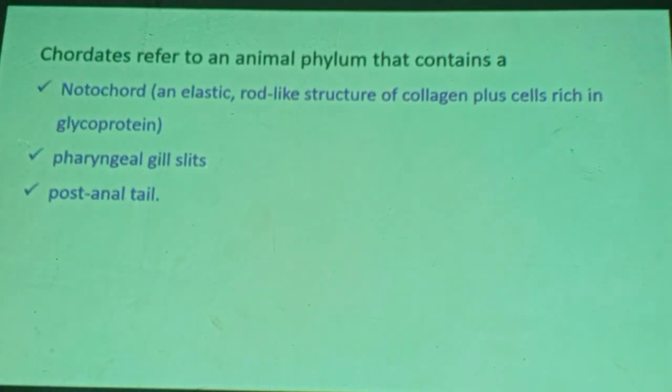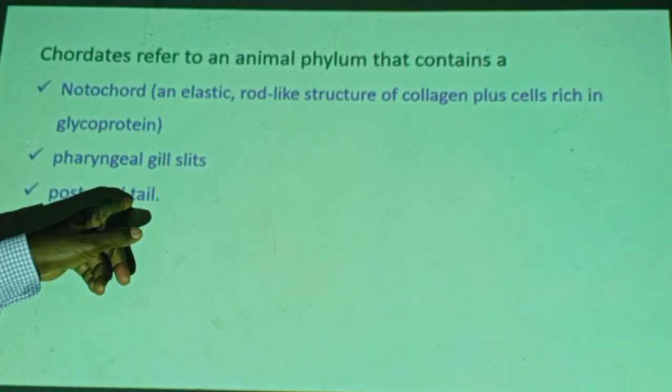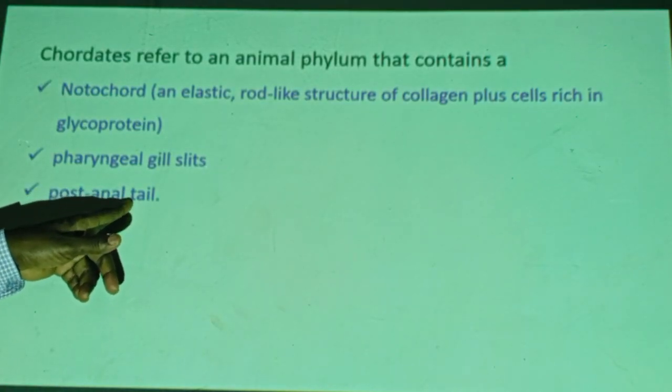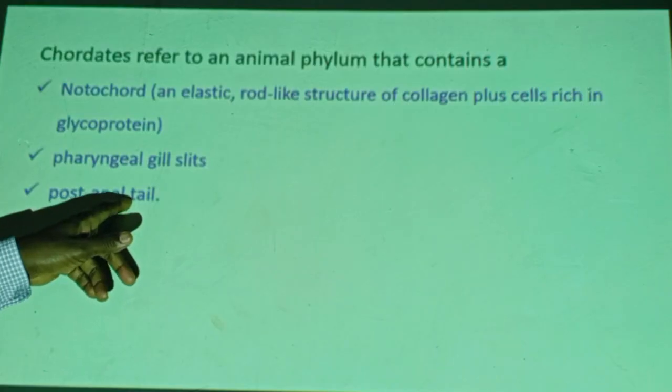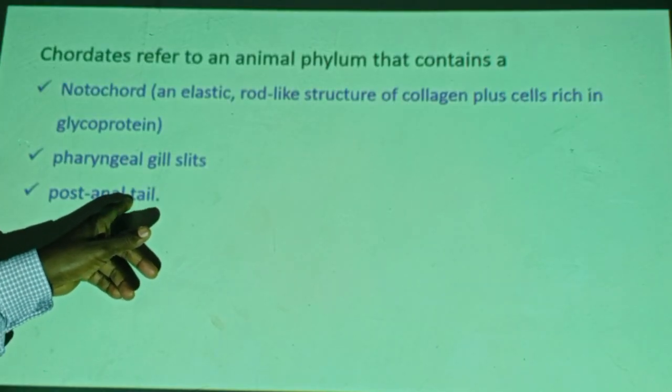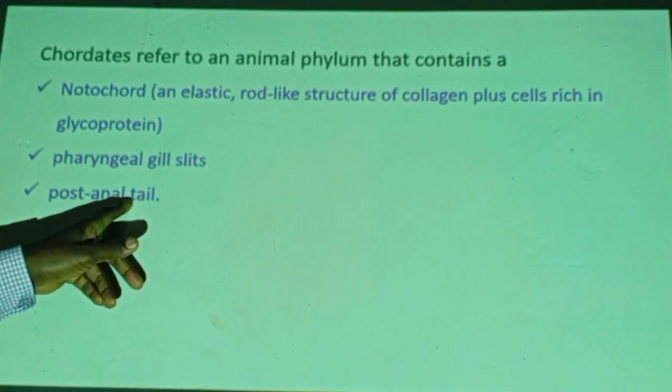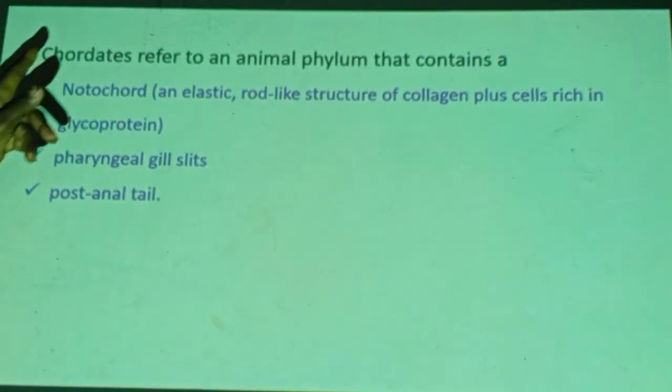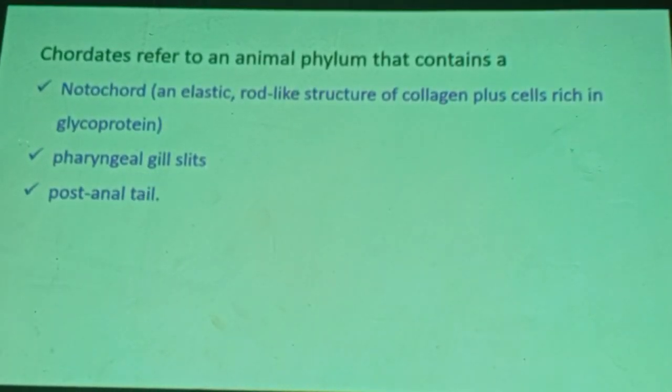The other is the post-anal tail extension. Post-anal tail is a tail. Do human beings have a tail? When do you have a tail? No, you don't have a tail now. But you used to have a tail while you were in your mommy's uterus. Therefore, we share with all chordates a tail-like structure. What happened to that tail?